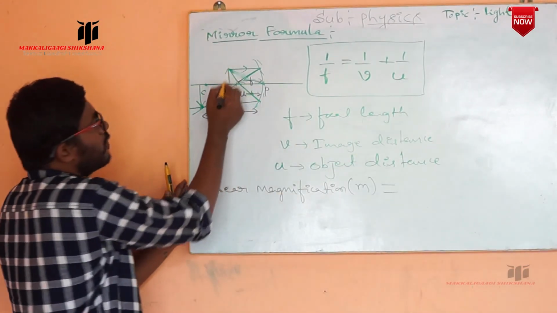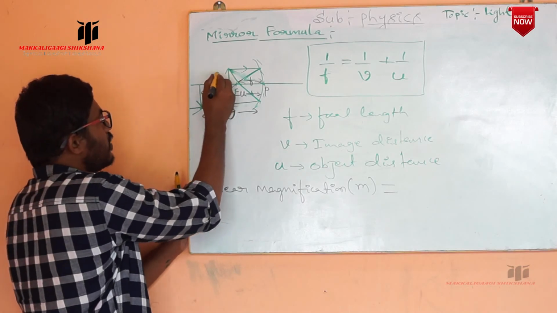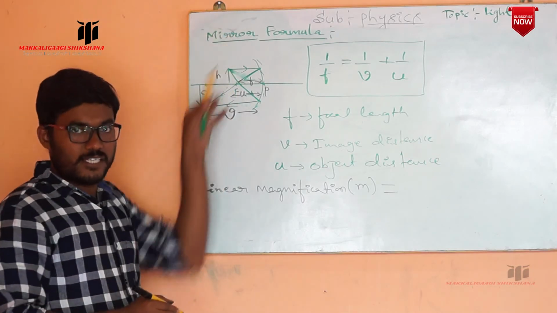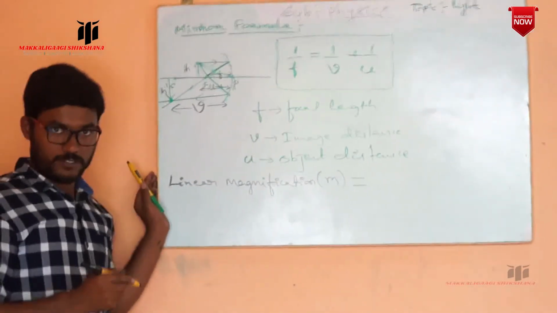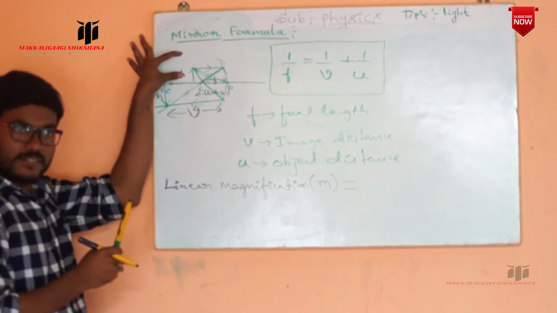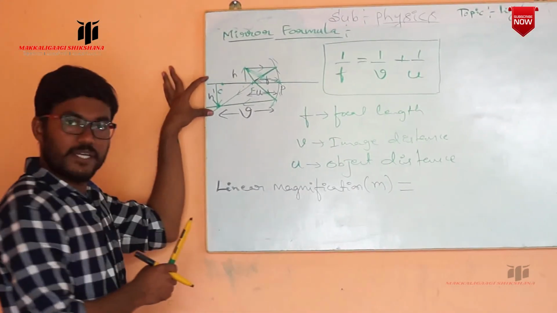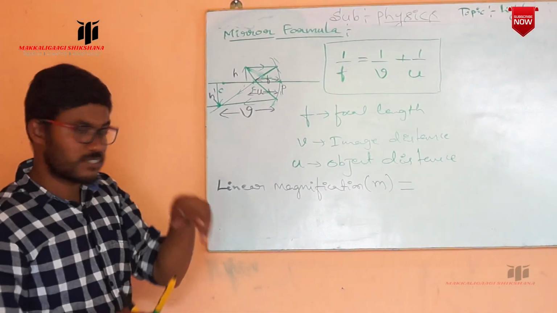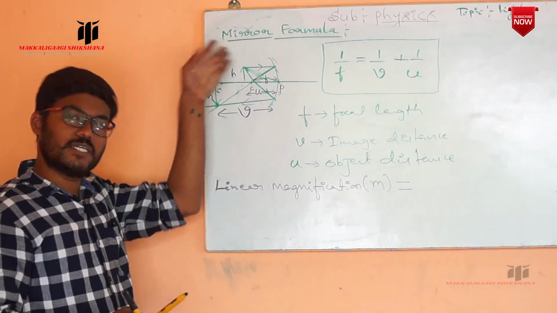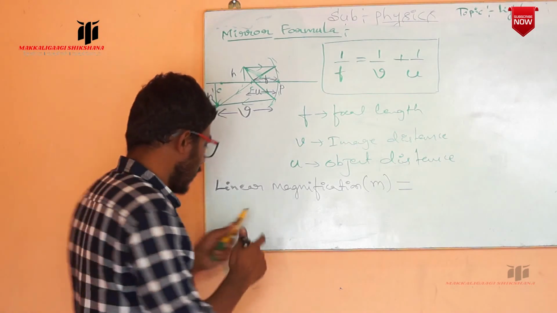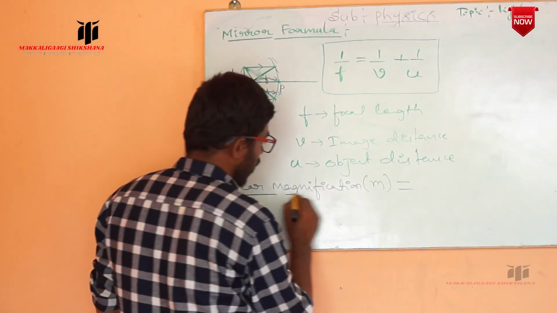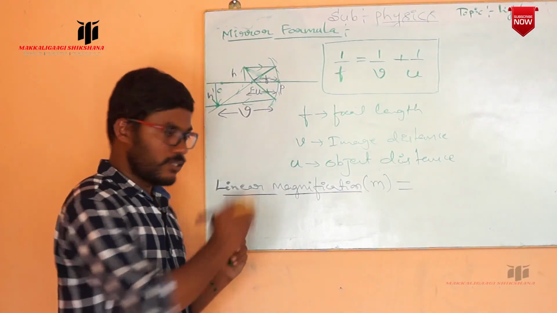Whatever the size of the object is, we take it as h. h indicates the size of the object and h prime indicates the size of the image. We can say it is the height of the object and height of the image also. That is also correct.